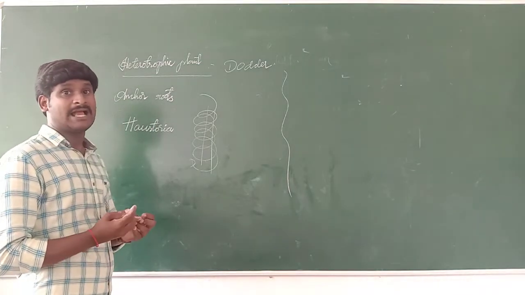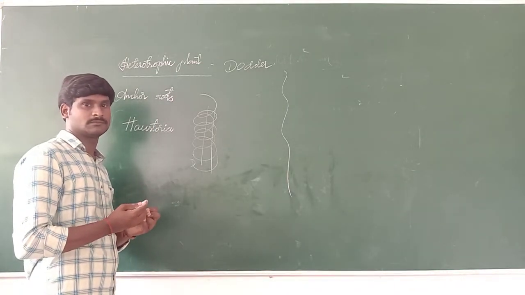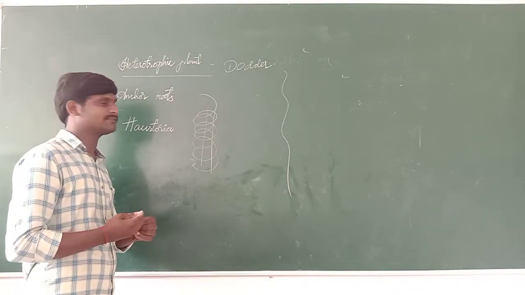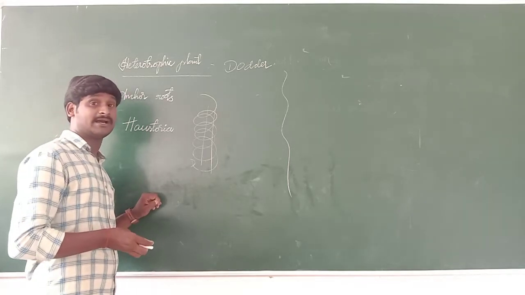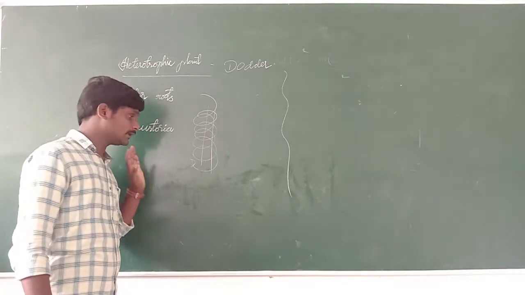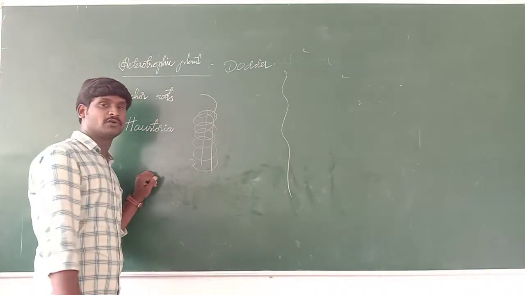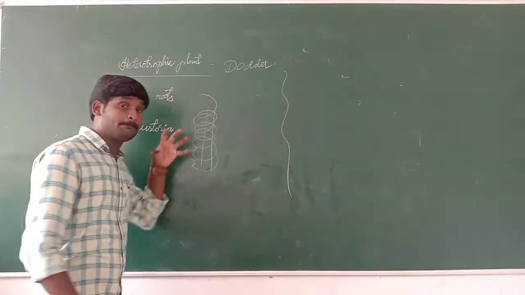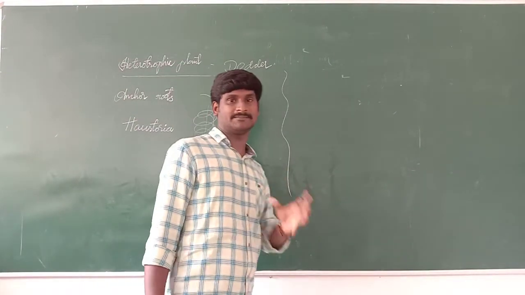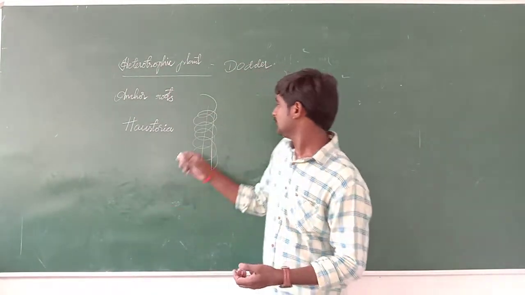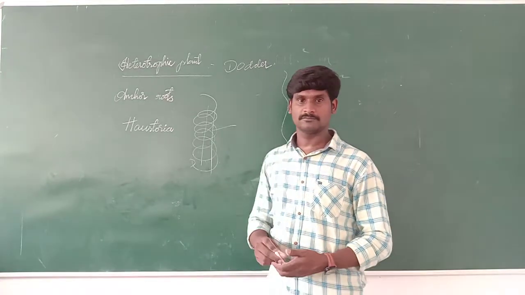The roots are called haustoria. Haustoria are specialized anchor roots. These roots penetrate into the host, which is the plant that prepares the food. For example, this is a plant that is preparing food.